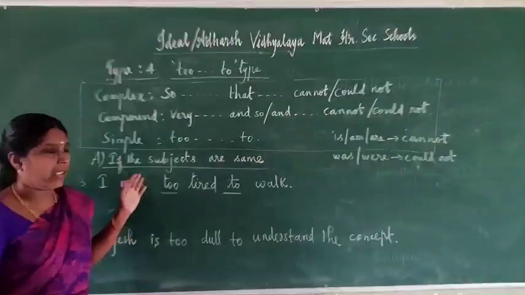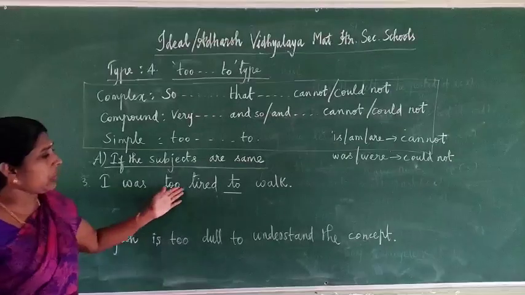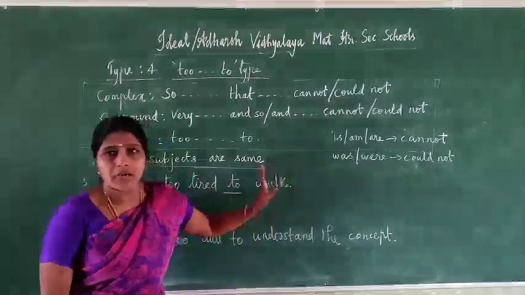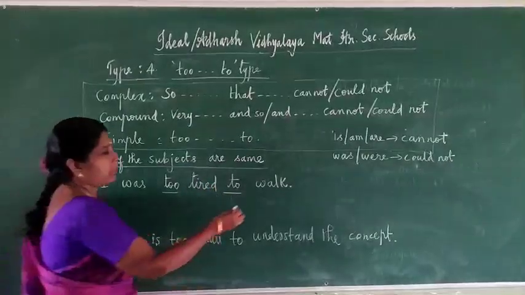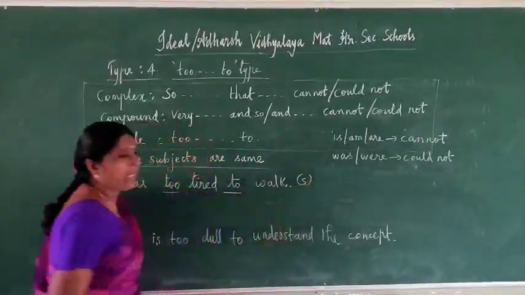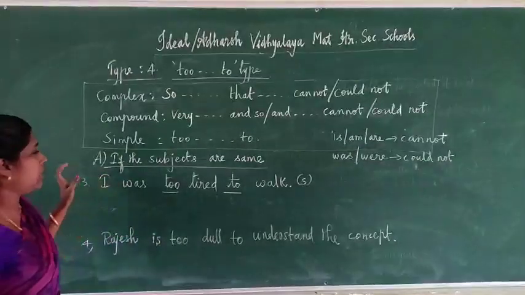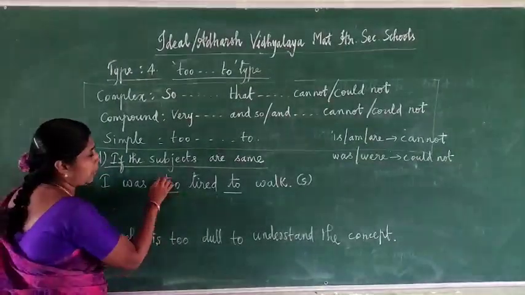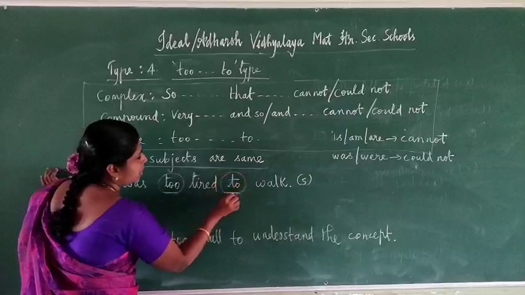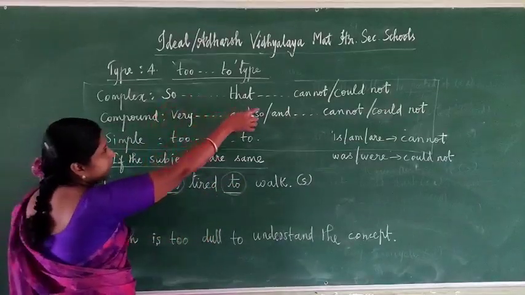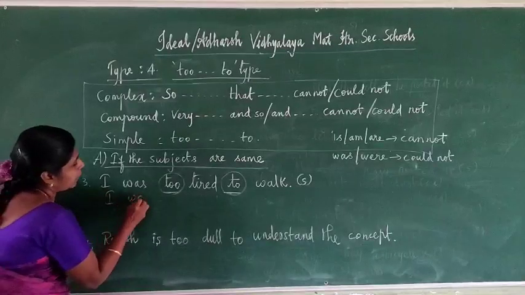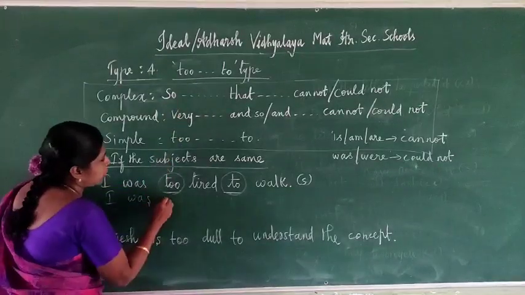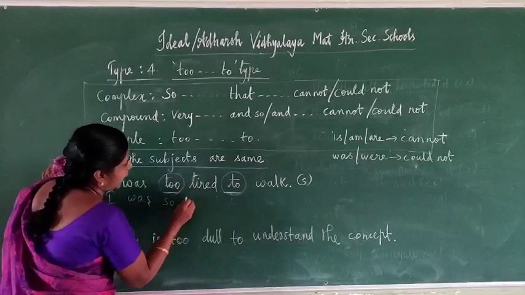Let's see another example. I was too tired to walk. So here see this word too. So the sentence is simple. Now we have to change it to complex. For this, first of all, we have to remove too. First write down complex, which means so, that, cannot or could not. So write down first the subject I, then the verb I was, and for complex, so: I was so tired.